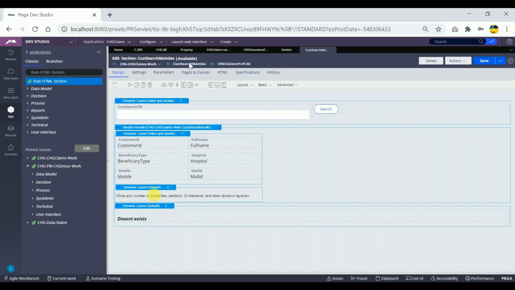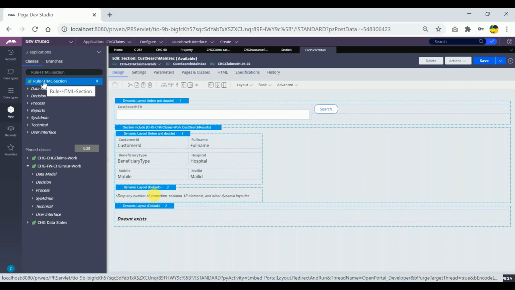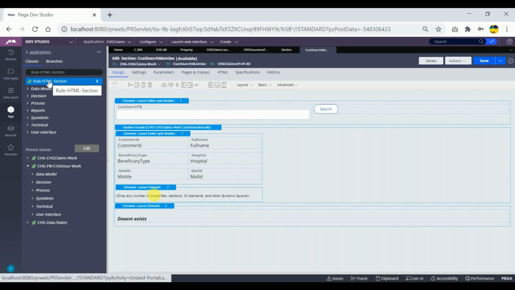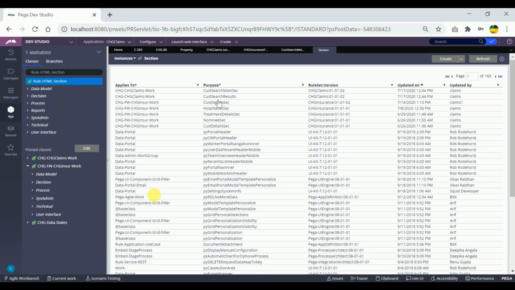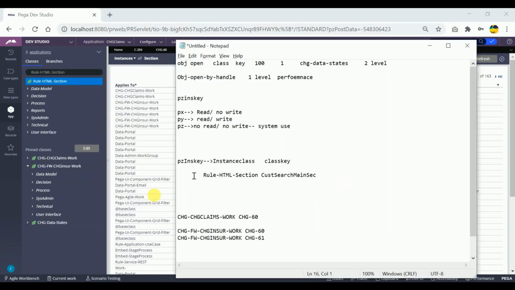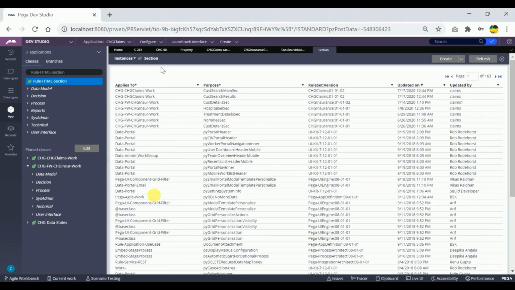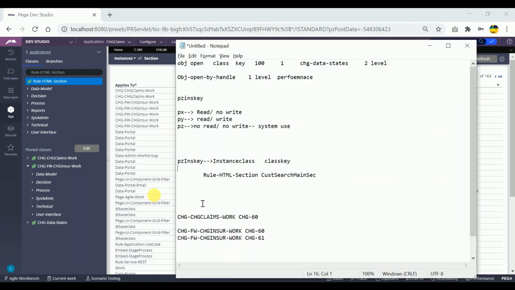So there will be one table connected to this particular class also. For each and every class, if it has instances, there should be one database table connected to it. And in the database table, whatever instances we see here are stored as records there. So for each and every record in the database table, or for each and every instance, there should be one pzInsKey column. That's for sure. So in order to find the pzInsKey of this particular section instance, we can get the value like this. This is the definition and this is the value. Understood now?